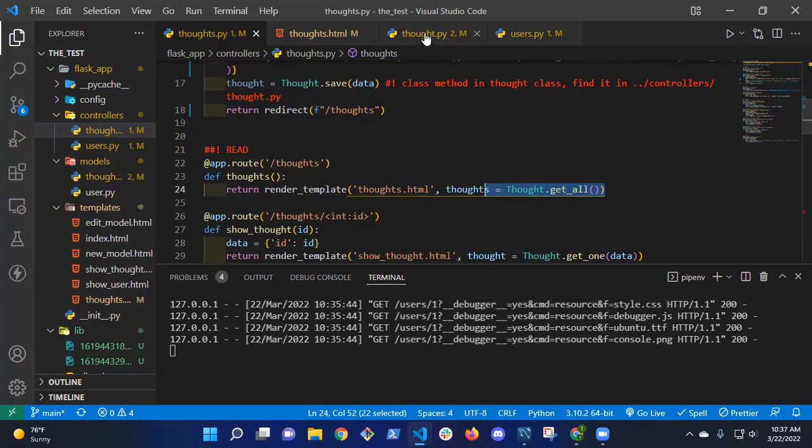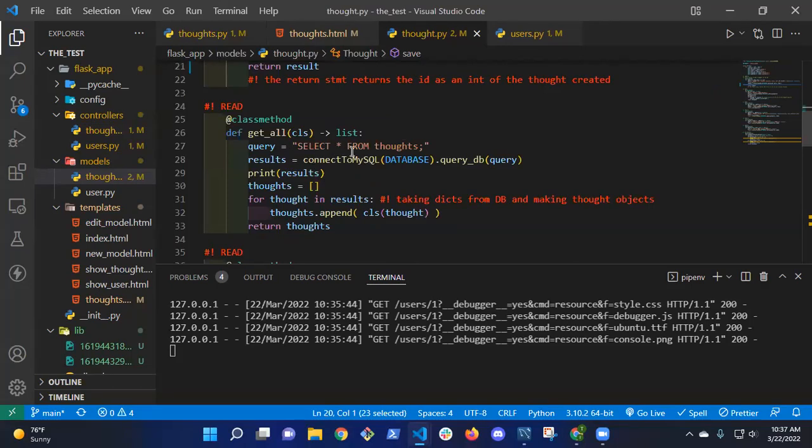Right now when I'm calling this get all, all I'm doing is saying select all from thoughts, but I want to add on the username. So I want to write a query that's not only going to get the thought, but also the first name of the user that made the thought. Does that make sense? Yeah.